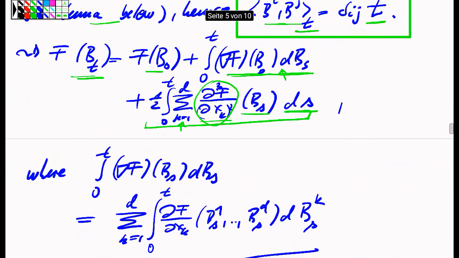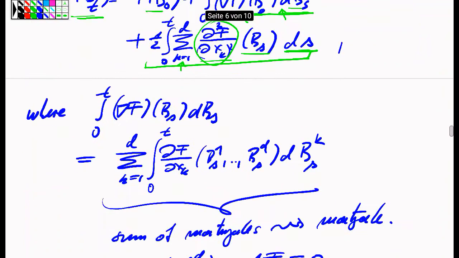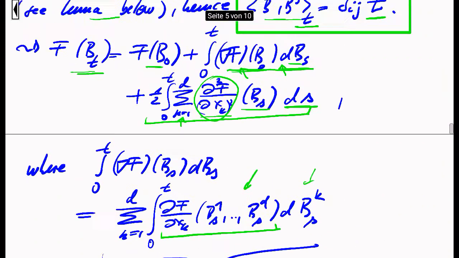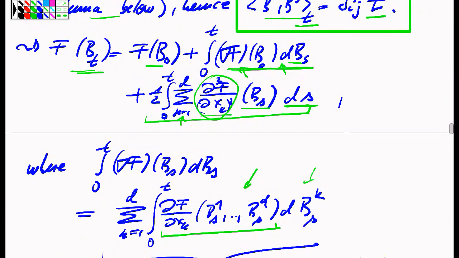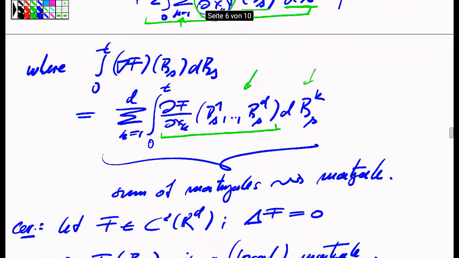And here I used a shorthand notation, by the way, which I sometimes will use in the future, that if I say that I'm integrating a vector-valued stochastic process against another vector-valued stochastic process, what I mean by this is that I take each of the coordinates of the integrand, which in this case will be the partial derivatives of the f function, and I integrate that against the corresponding coordinate of the integrator, and I take the sum of this. So that's my shorthand notation for this first part of the Ito formula, just a chain rule, if you like, the standard chain rule.